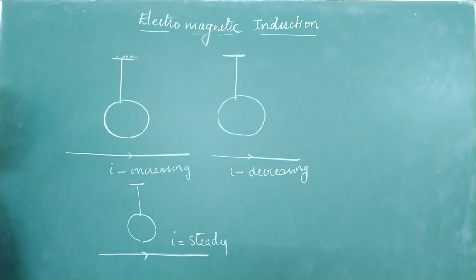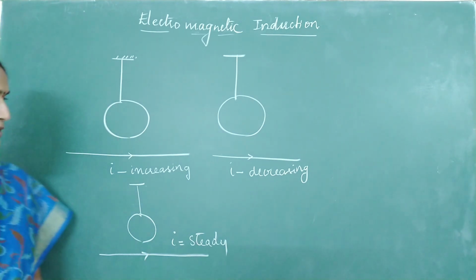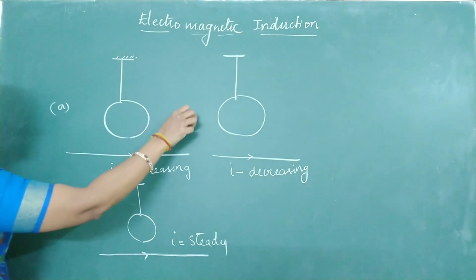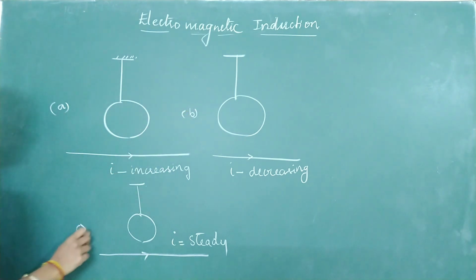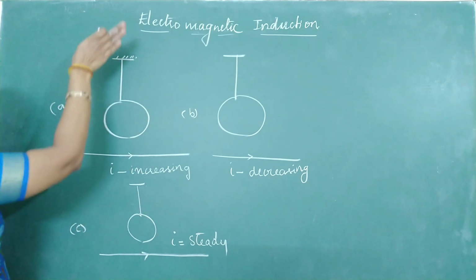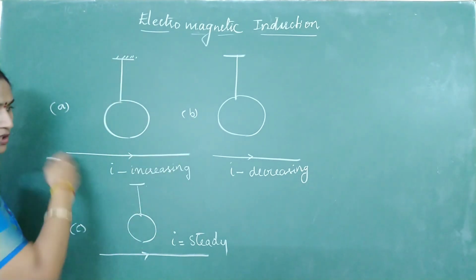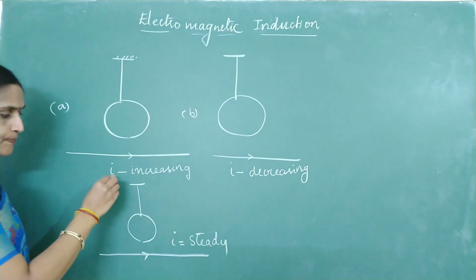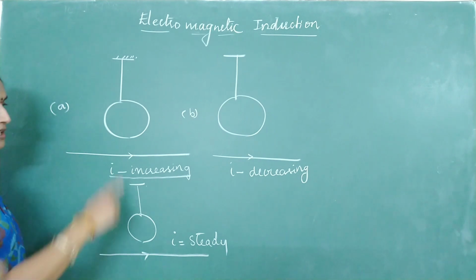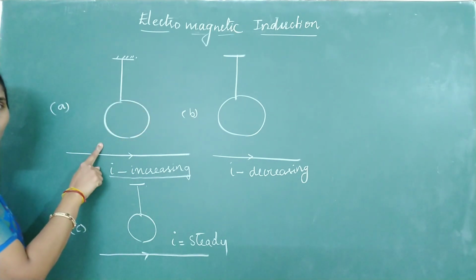Okay, look at a few more examples to identify the direction of induced current using that Lenz's law. See, look at the first example. I'll call this as A, B and C bits. So in the first bit, there is a circular loop of wire on the plane of the board, and below this we have a current carrying conductor, a long current carrying conductor, and the current in this wire is increasing with time. Then you have to identify the direction of induced current in this circular loop.